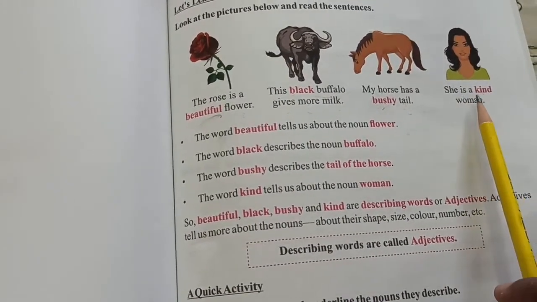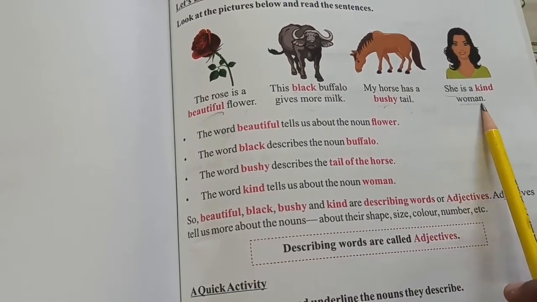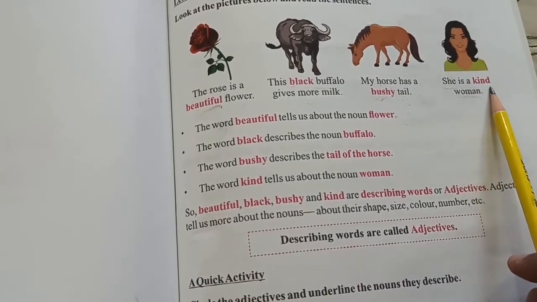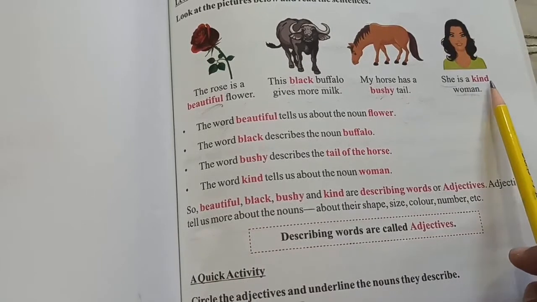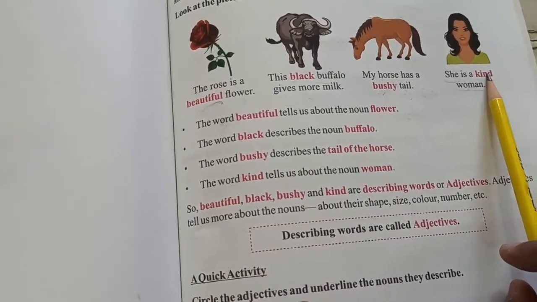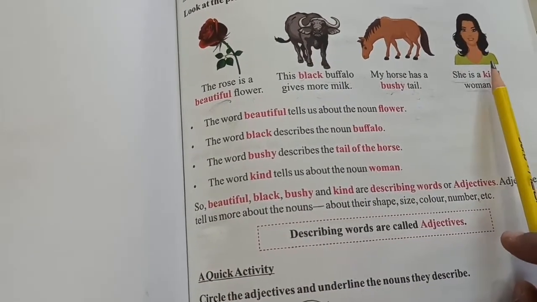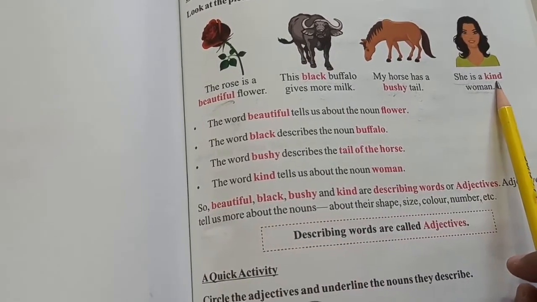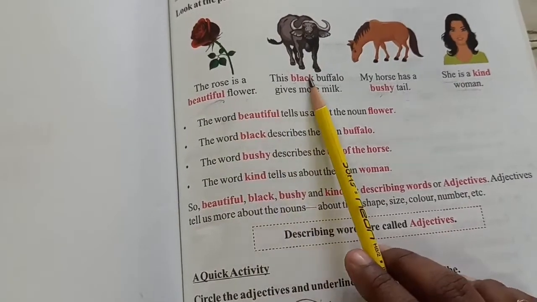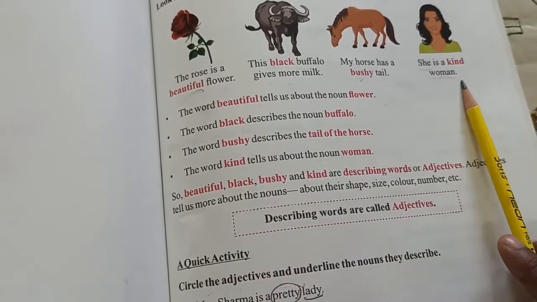She is a kind woman. Here you can see, she is a pronoun. Woman is a noun. So here what kind of woman is she? Kind. What type of woman? Kind. Here the word kind is telling the quality of the woman, her character. Kind is an adjective describing the woman. Okay? Understood, children? So here the words beautiful, black, bushy, kind, they all are adjectives.